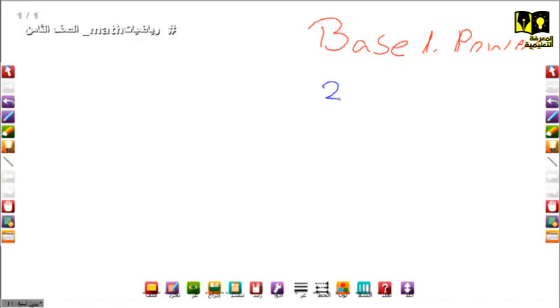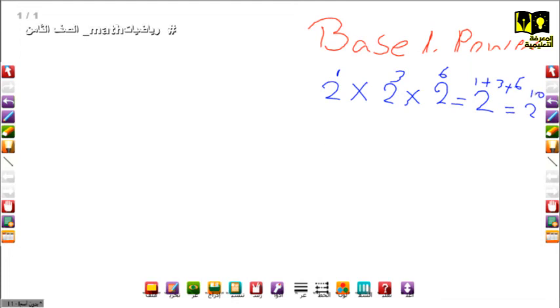2 times 2 cube times 2 to the power 6. So here we have 2 with no power. They didn't mention the power, but you should know that when they do not write the power or the number, it means it is 1. So here this power is 1. Here, the first rule, you add the powers. So 2 to the power 1 plus 3 plus 6, so 6 plus 3 plus 1, it is 2 to the power 10.